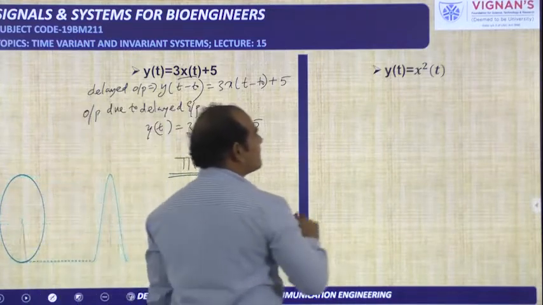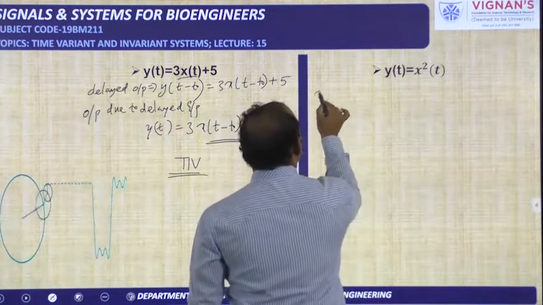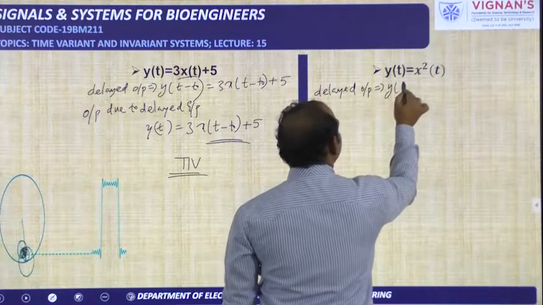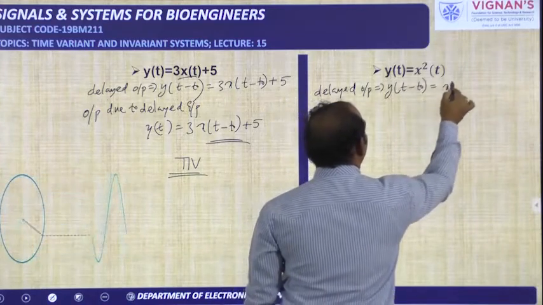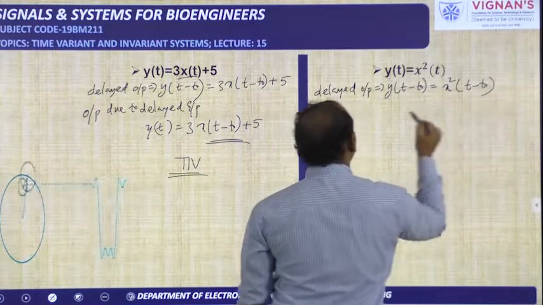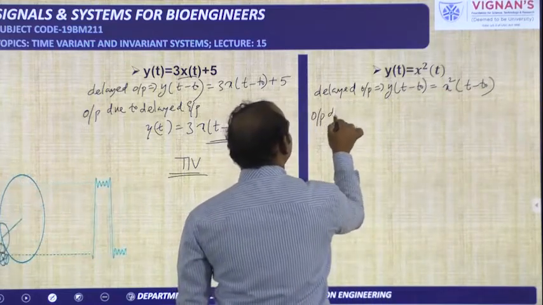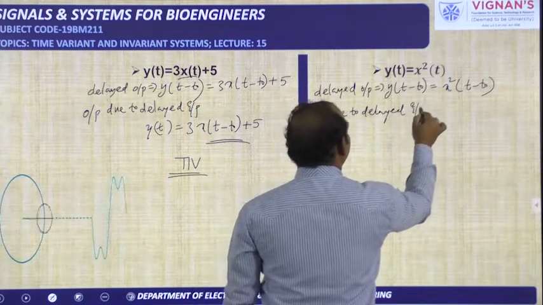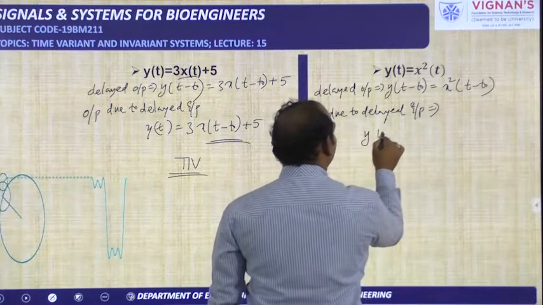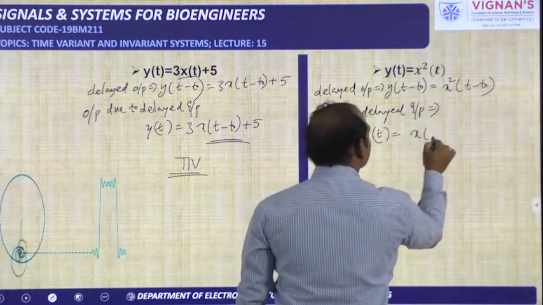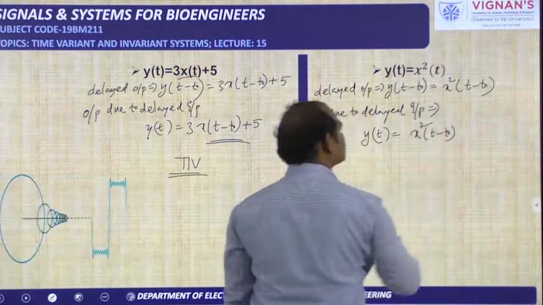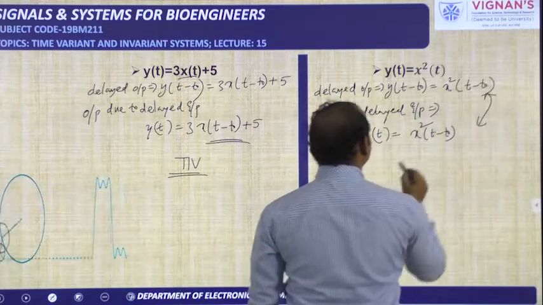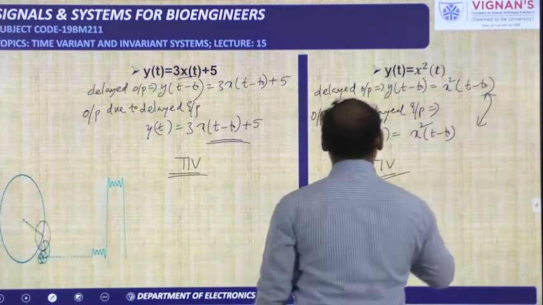Okay, now y of t is equal to x square of t. So here the delayed output can be obtained by replacing t with t minus t naught in the given expression. Next, output due to delayed input: y of t is equal to x of t minus t naught whole square. So here also these two are same. That's why the given system is a time invariant system.